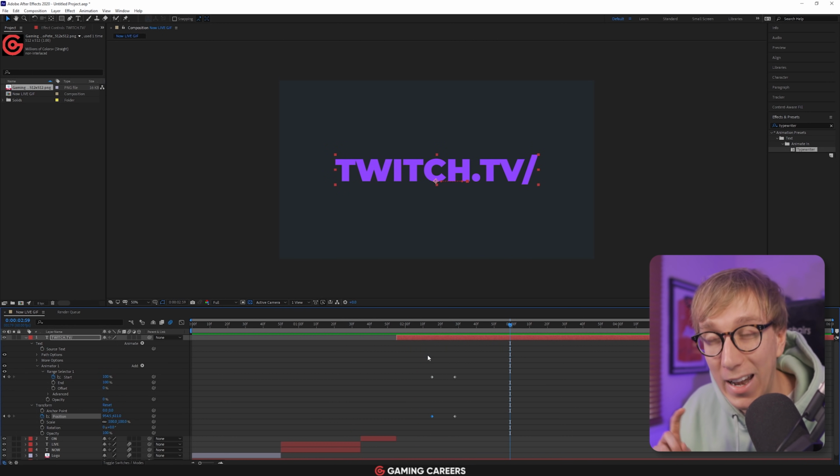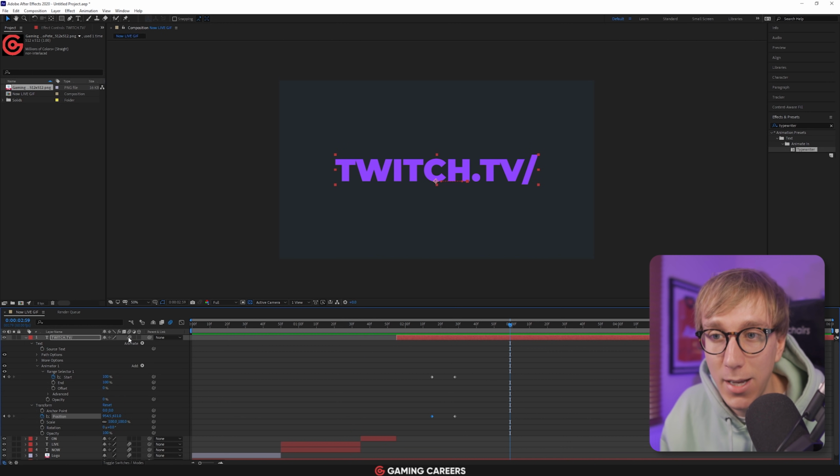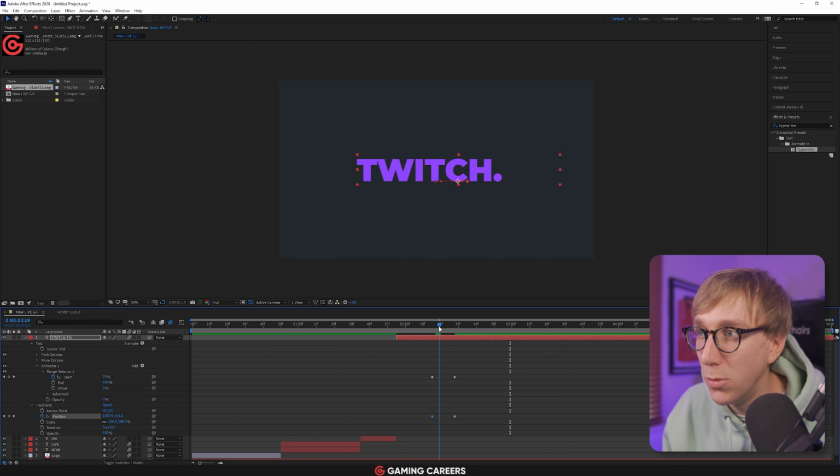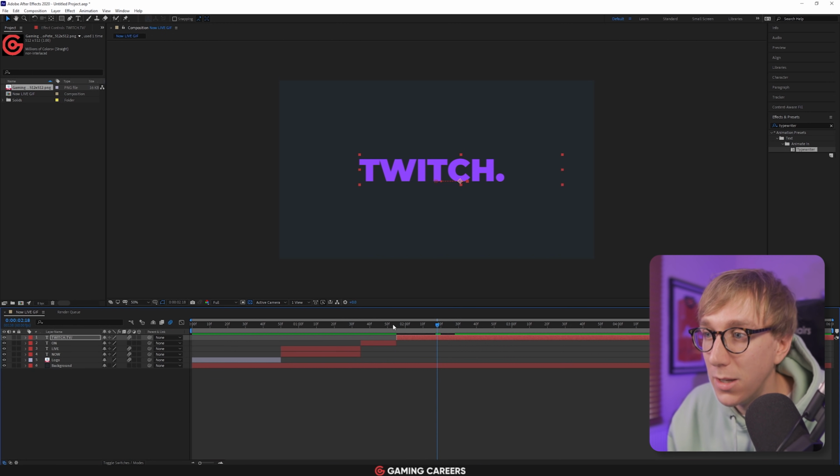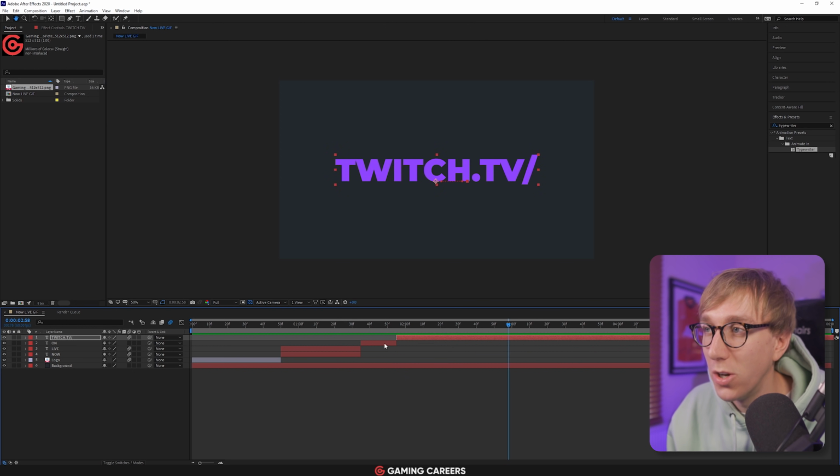Now, because we've added a little bit of motion to this layer, it's worth adding the motion blur by, again, ticking this box here. Just as it's moving, it's going to add a little bit of blur and look much smoother. We can now close all the properties for that and watch it back. So twitch.tv, that's looking really nice, now live on twitch.tv.